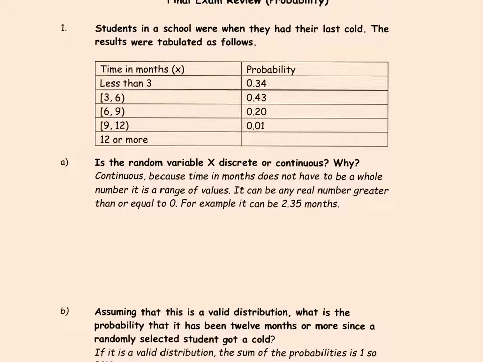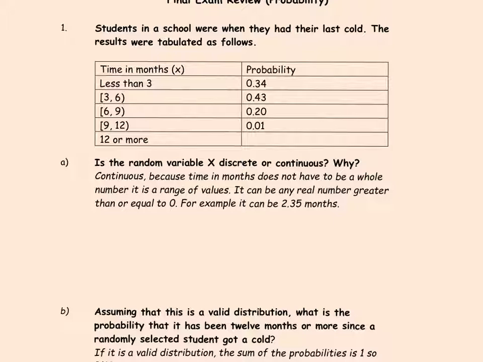This is the first problem in the probability review for the final exam. So let's look at what's given here. The measure here is time in months since a student had his or her last cold. So the measure is a quantitative variable. The measure here is time, and the corresponding probabilities are given.